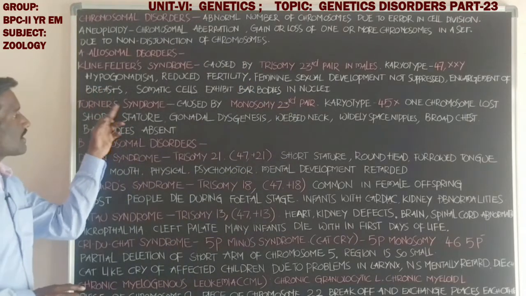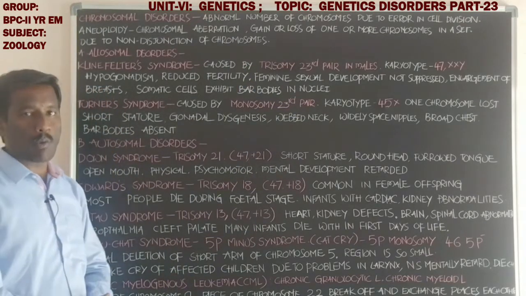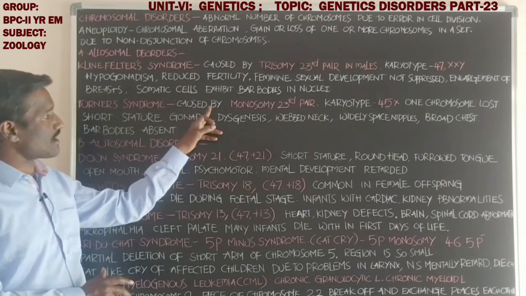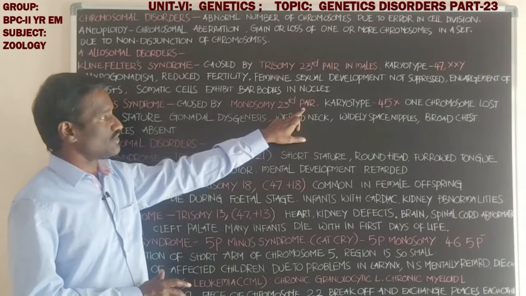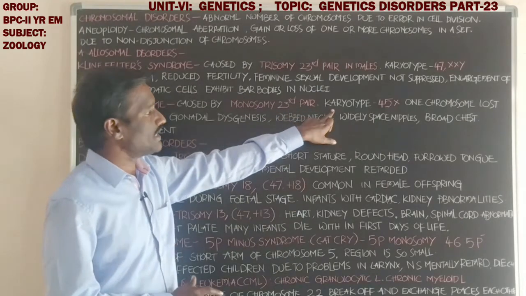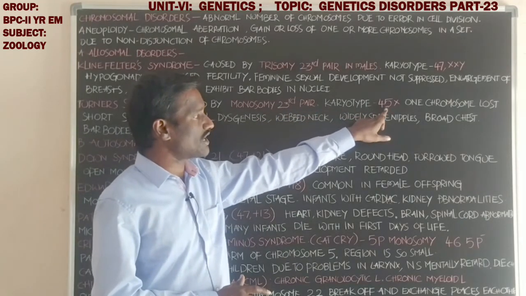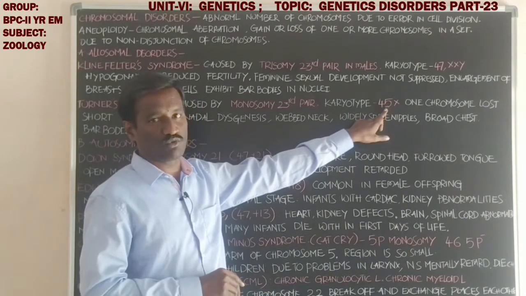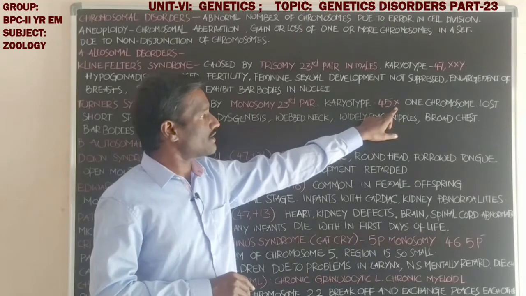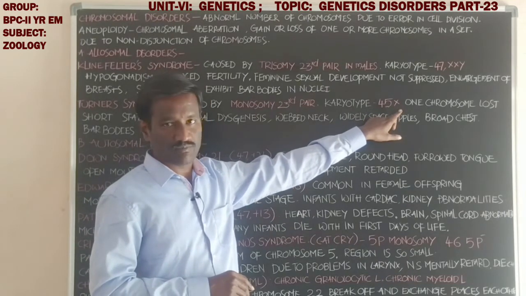Next, students, Turner syndrome. What about Turner syndrome? It is caused by monosomy of the 23rd pair. Students, the karyotype has a total of 45 chromosomes instead of 46. One chromosome is less.